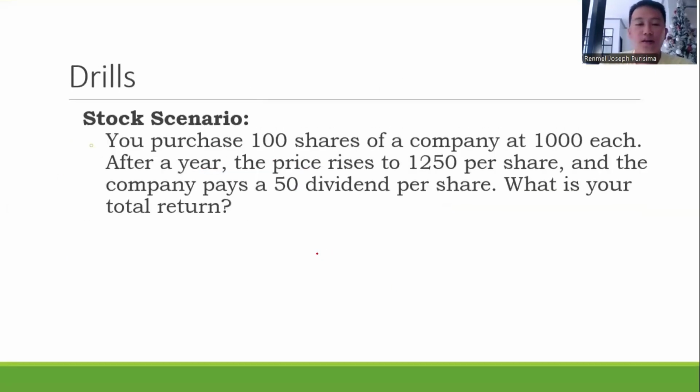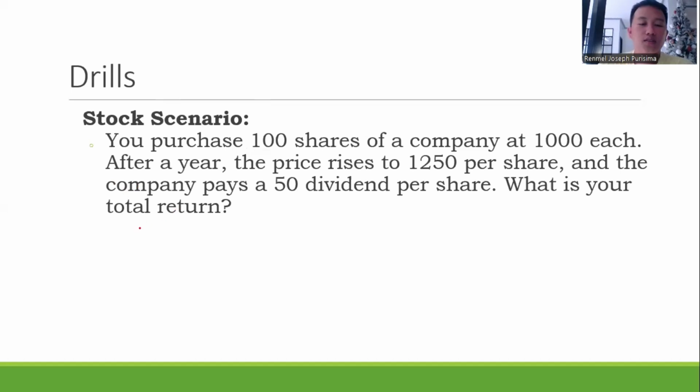So here are the different problems that you need to answer. First, stock scenario: you purchase 100 shares of a company at 1,000 each. After a year, the price rises to 1,200 per share, and the company pays a 50 dividend per share. What is your total return?